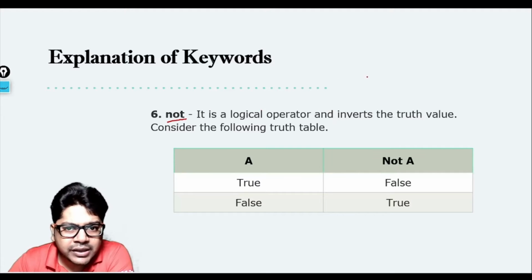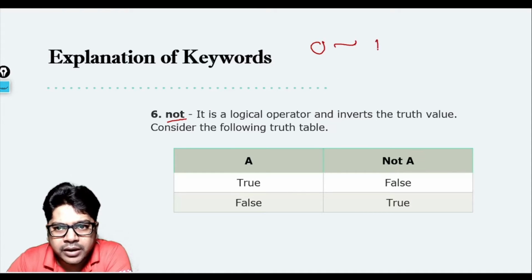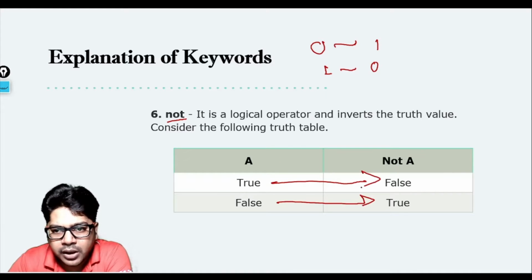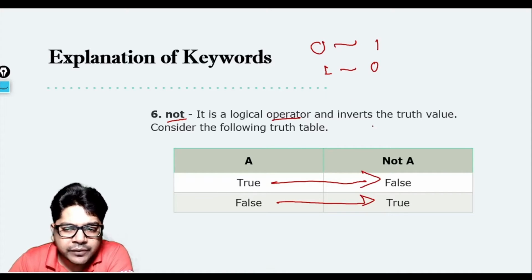NOT basically means the opposite. So 0 will become 1, 1 will become 0, right? So true will become false, false will become true. Okay, so it is a logical operator, it inverts the truth value, and this is how it works.